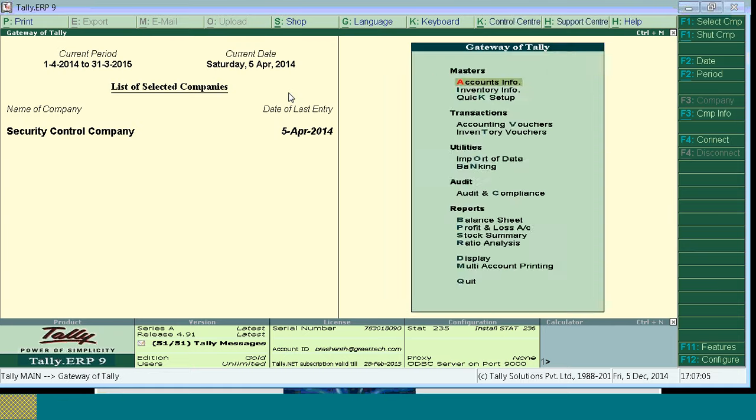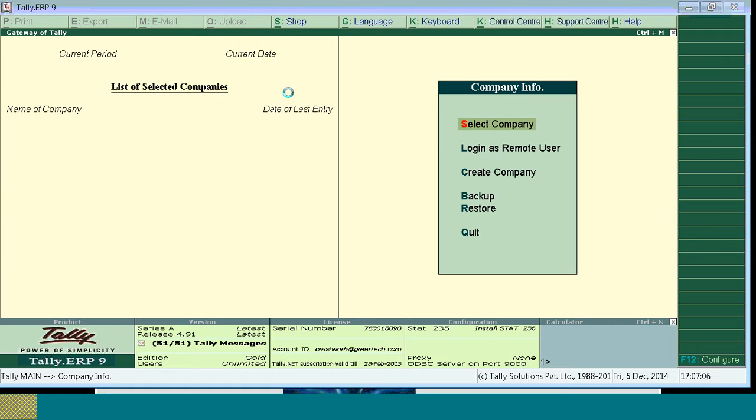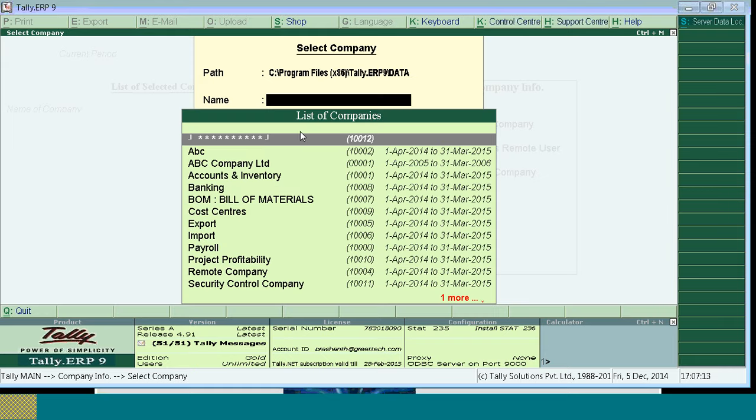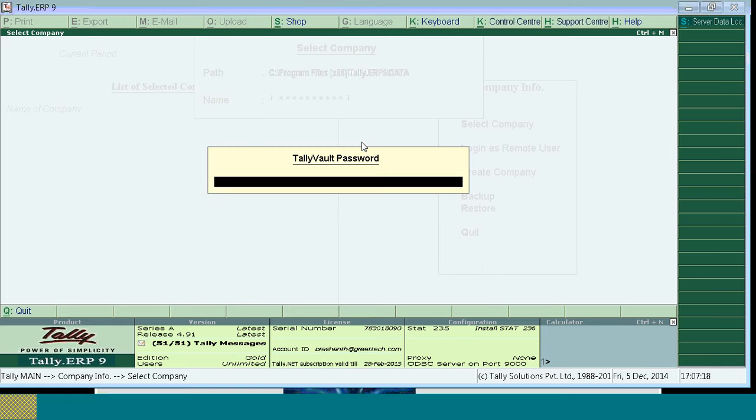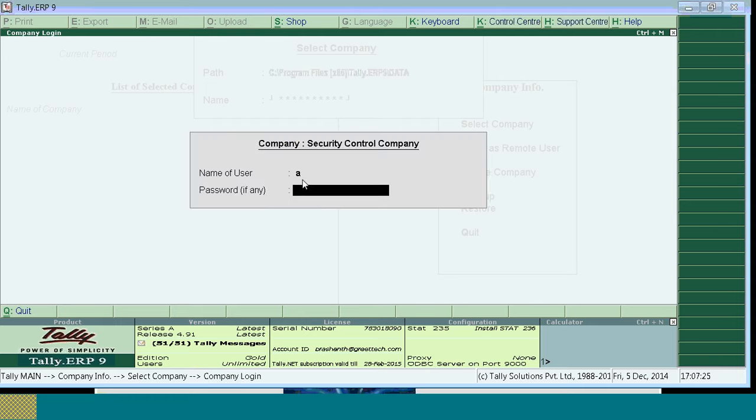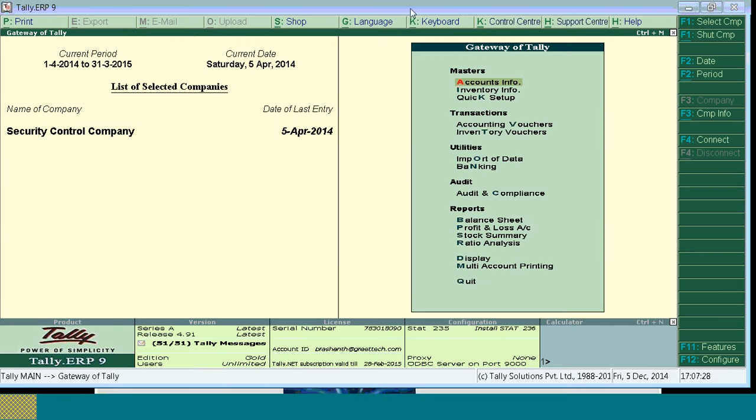The security control company will remain as it is, but you can see a small change in the screen. There is a company which is showing a star symbol. This is the company 10012. So when you enter the company, you have to give the password, the password ABCD. When you give the password, it asks for the security control password. Then only the company will get loaded. So if you have 10 years data, for the entire company the Tally Vault password will be enabled. Is this clear, Mr. Devadatta Kumar?